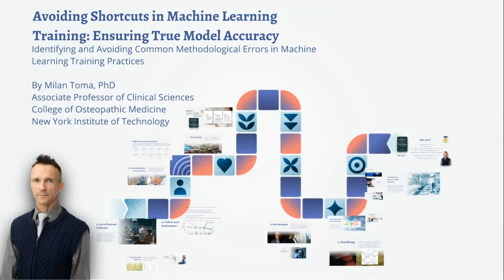The most dangerous models aren't the ones that perform poorly. They're the ones that seem to perform brilliantly, but fail in production. This disconnect is almost always caused by methodological shortcuts, whether through deliberate manipulation or unintentional error. Today, I'll identify these critical errors, like data leakage and flawed validation, and provide a framework of disciplined practices to ensure the performance we achieve on paper is truly reliable in practice.